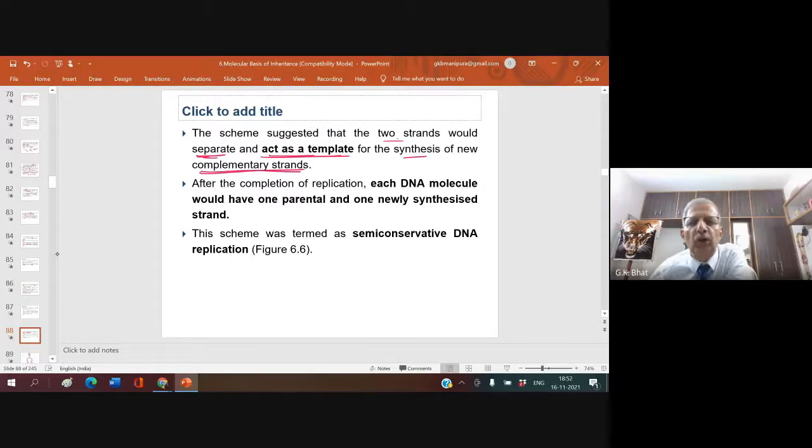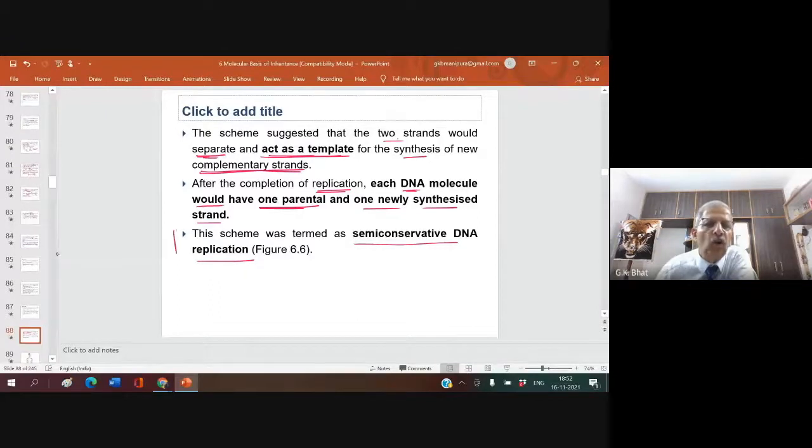After the completion of replication, each DNA molecule would have one parental and one newly synthesized strand. Whenever the two strands of DNA separate, one strand acts as a template and makes the new strand get formed. This scheme was termed semi-conservative DNA replication.